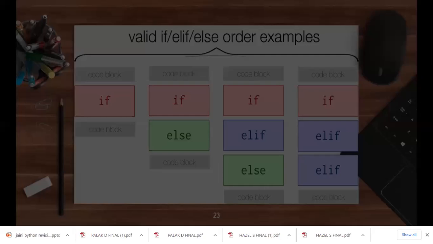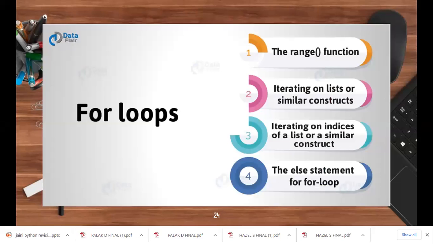Next is for loops. For loops are basically the loops that we use, the looping construct. We use a for loop when we are going to use it for a fixed number of times. When you know it for a fact that we need to run this program for a particular fixed duration. That is when we use the for loop.